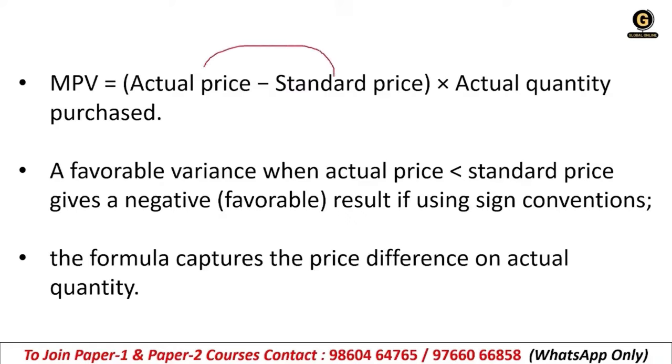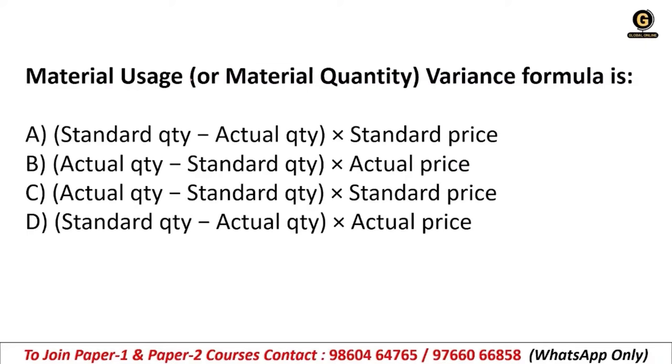The actual formula is standard price minus actual price. Next, material usage variance, which we call MUV. Options: A, standard quantity minus actual quantity into standard price; B, actual quantity minus standard quantity into actual price; C, actual quantity minus standard quantity into standard price; or D, standard quantity minus actual quantity into actual price.